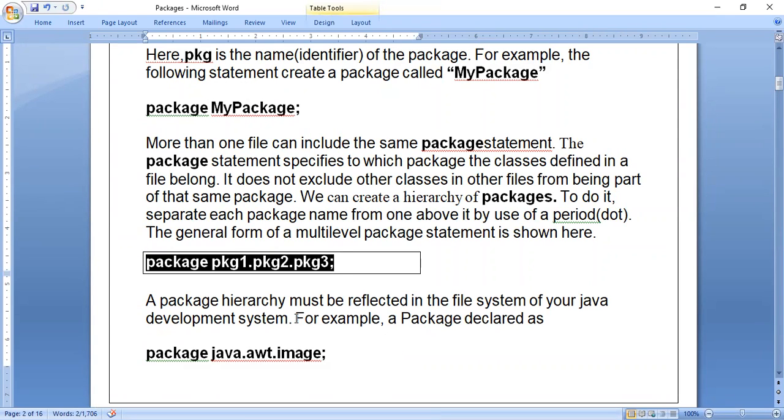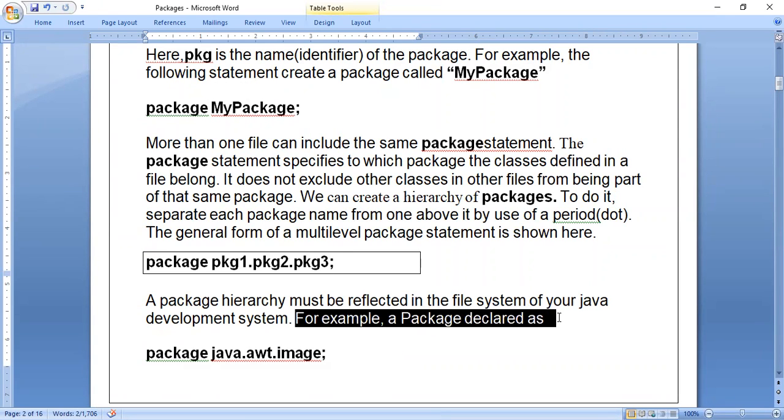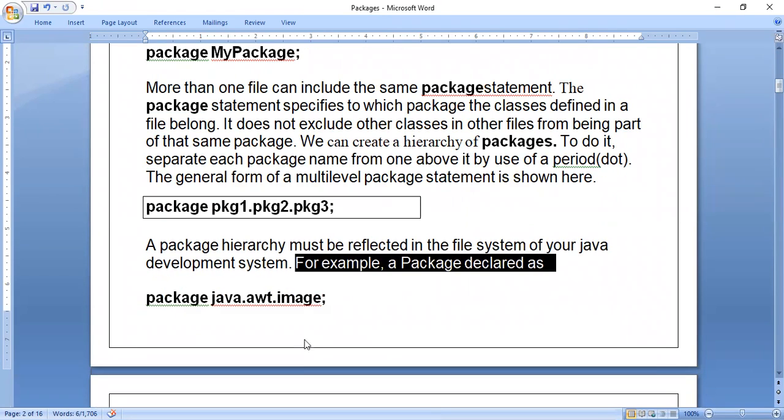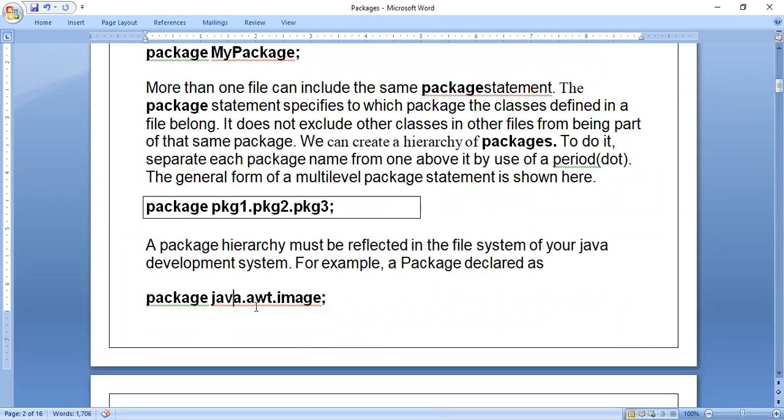For example, see, now the example they have given: a package declared as package java.awt.image. Like this, they have created one. So we will see what it is actually.